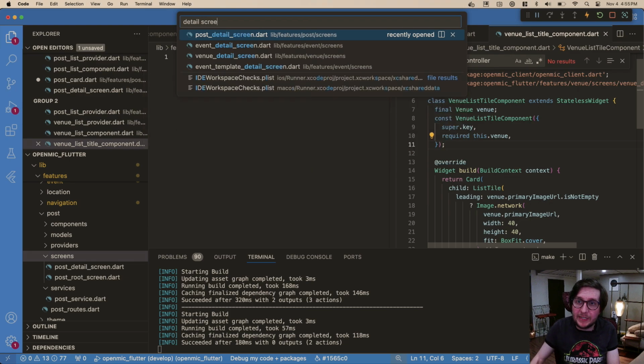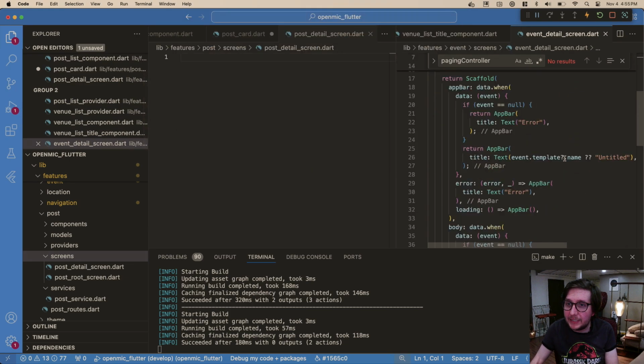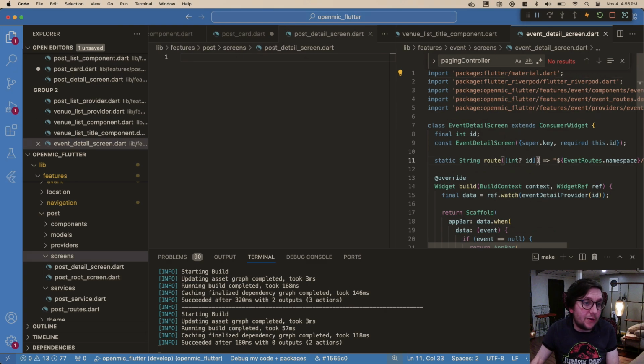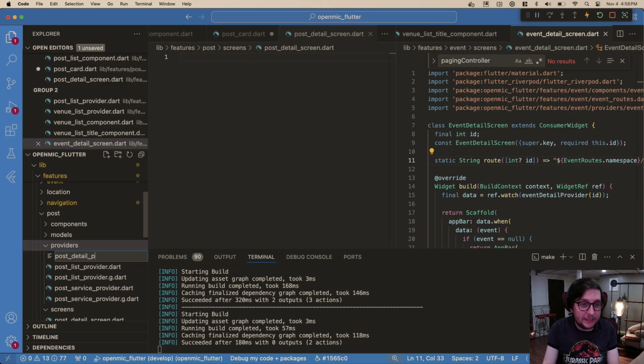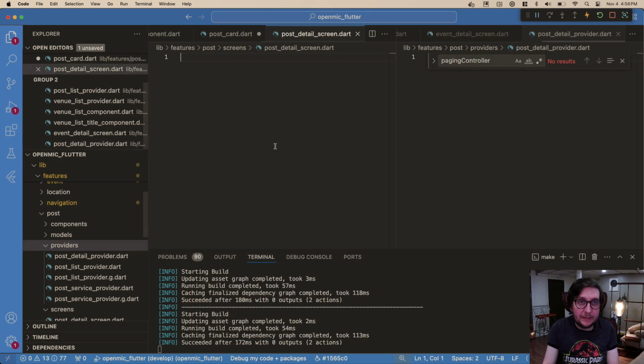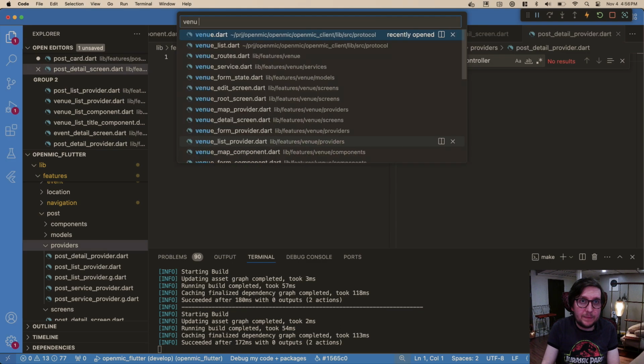And I'll just go to the event detail screen just to remember what we're doing here. So it's a scaffold, it's whatever. Okay. So we need a provider, first of all. We need our post detail provider.dart. And let's just go venue detail provider.